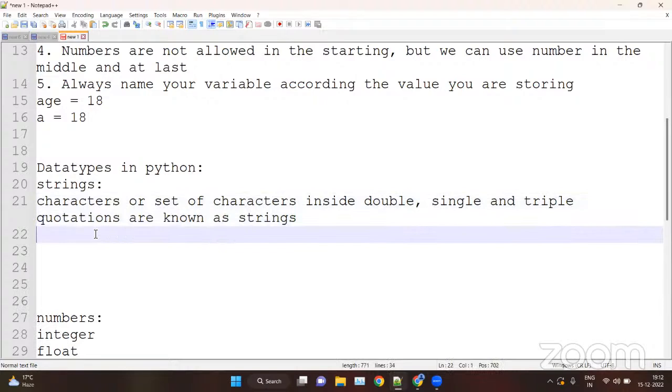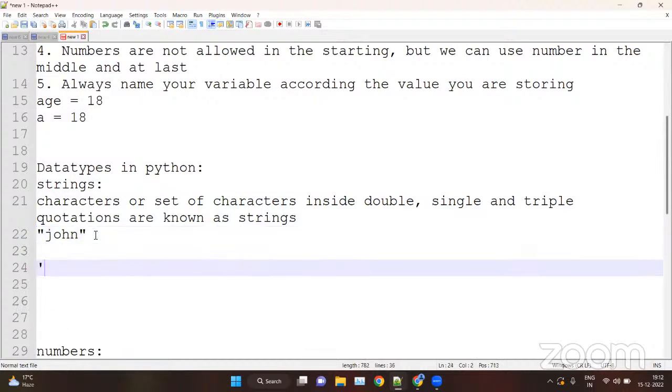For example, like John. So John is a string here.